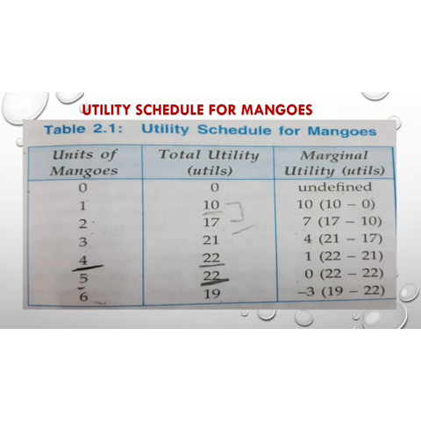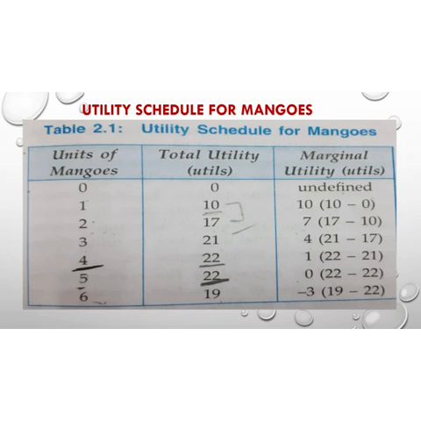Now here we have to understand another important concept, which is called diminishing marginal utility. As you see in the table of marginal utility, for the mangoes it is 10, 7, 4, 1, 0 and minus 3. What we observe from this table is that the marginal utility goes on decreasing.